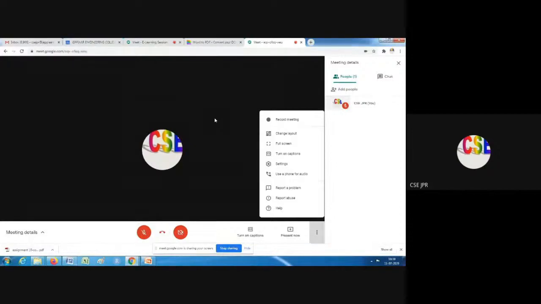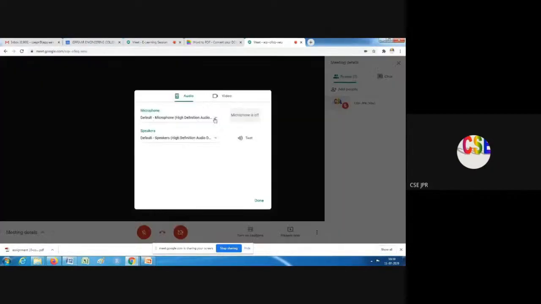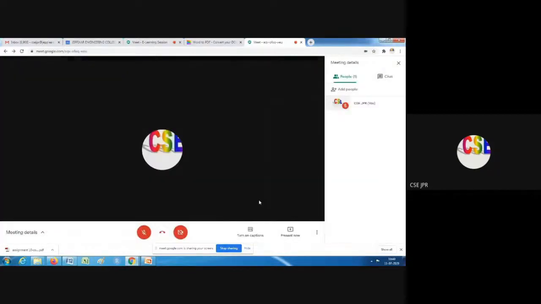Then some other options: if you have more than one camera connected to your computer, you can select this camera. Or if you have more than one speaker, we can select that speaker. That is the basic option. Most of us have only one speaker and one mic, so we won't use this much.